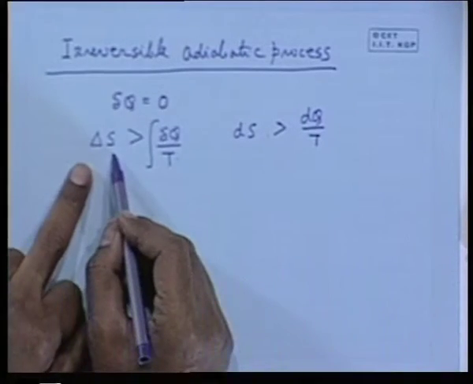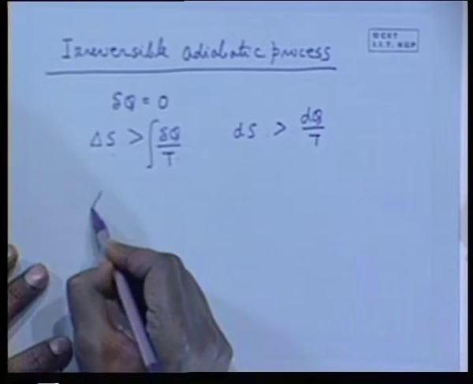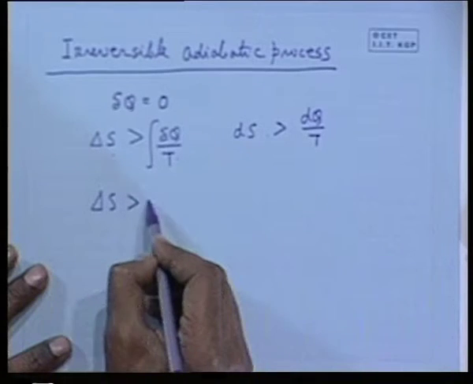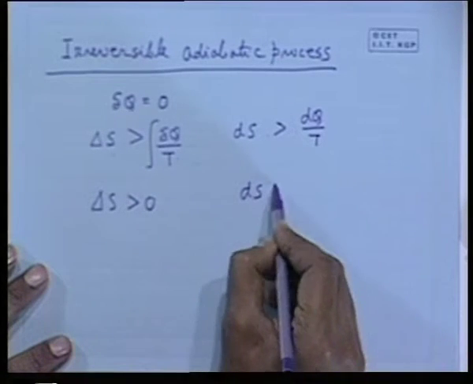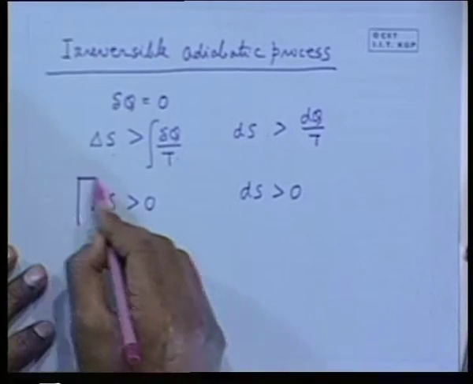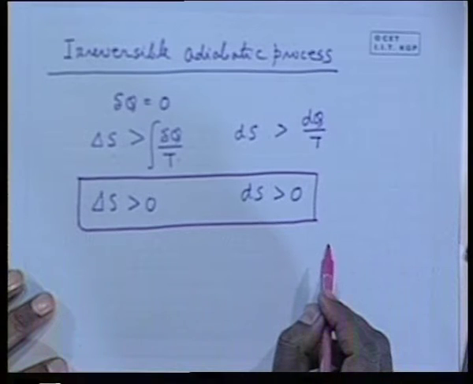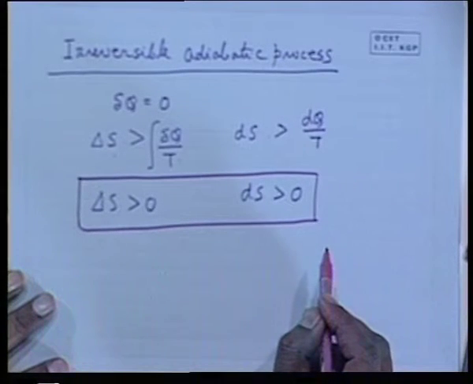Then for an adiabatic process this is 0. So, delta S is greater than 0, or dS in differential form is greater than 0. That means if the process is adiabatic but not reversible, its entropy must increase. That means delta S is always greater than 0.